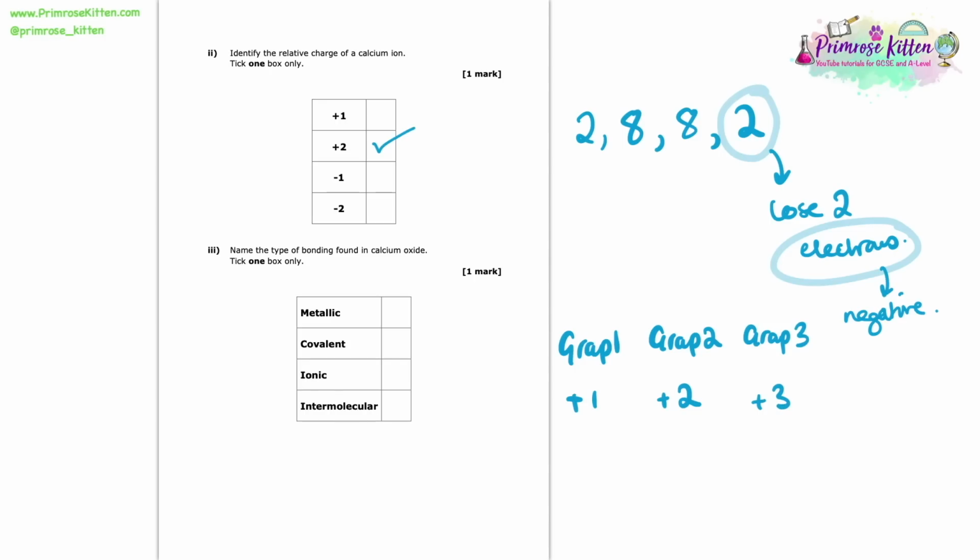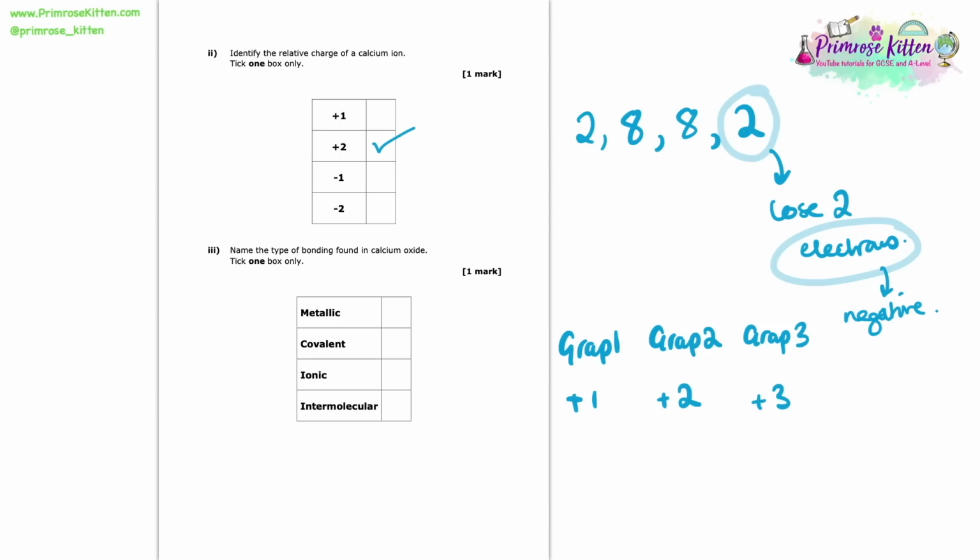So that could be a simple, quick hack, a quick cheat code for remembering this, but I really, really recommend that you understand where these charges are coming from. And it's simply a case of, are we gaining a negative thing? If we are, we're a negative ion. And if we're losing a negative thing, we're becoming a bit more positive, so we become a positive ion.